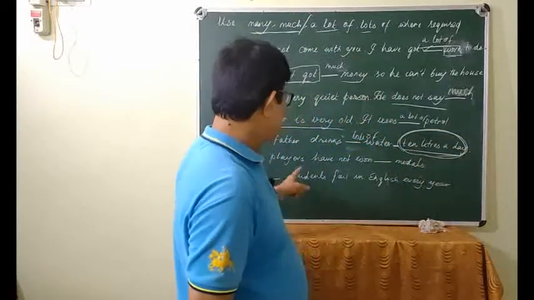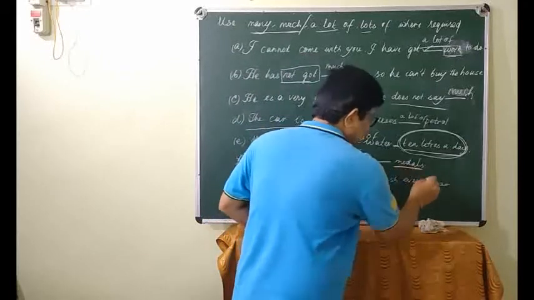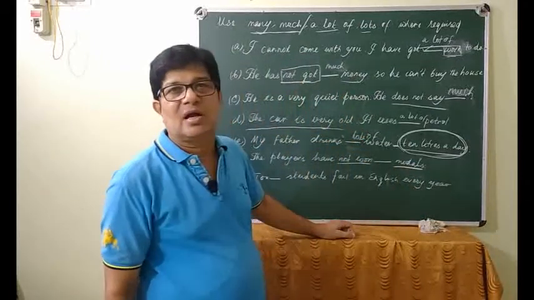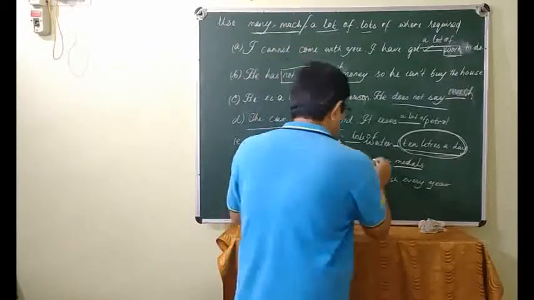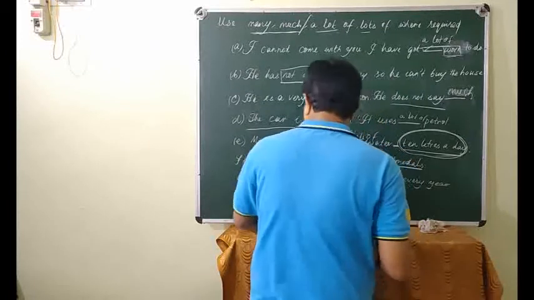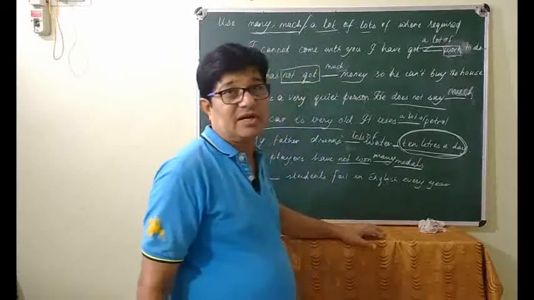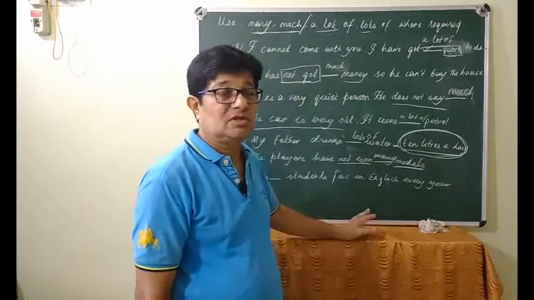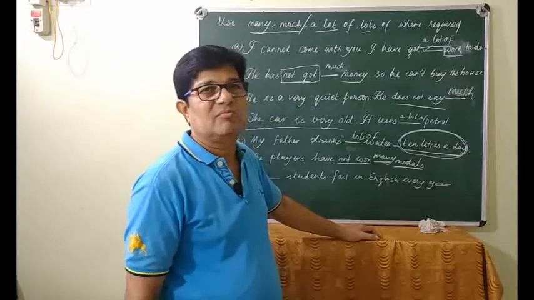Next, the players have not won, you know it, negative. So medals is countable or uncountable? It is countable. So have not won many medals. Too many students fail in English every year. This is a bare fact. Exactly, this is happening every year.